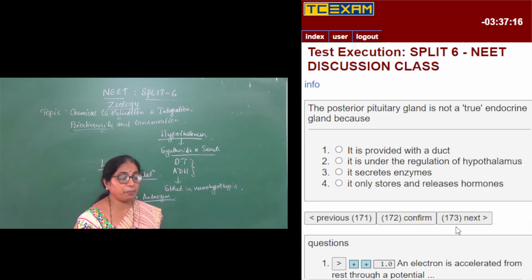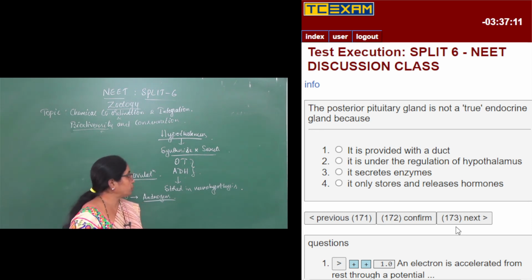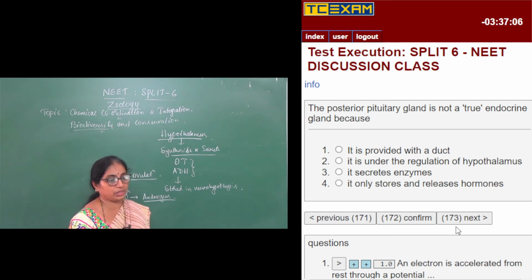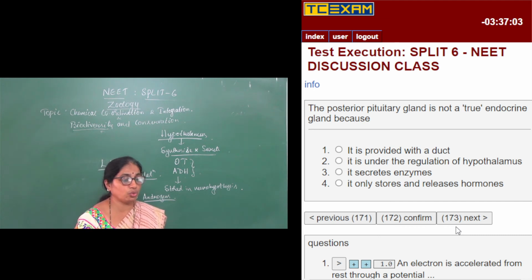The posterior pituitary gland is not a true endocrine gland because, once again the question is from the posterior pituitary gland, which is in the direct control of hypothalamus. Why is it not called a true endocrine gland? Is it provided with a duct? No, the neuron endings are going to secrete the secretions. There is no duct. It is not an exocrine gland. So it cannot be the answer. It is under the regulation of hypothalamus. Yes. Does it secrete enzymes? It is not going to secrete any enzyme. It only stores and releases hormones.